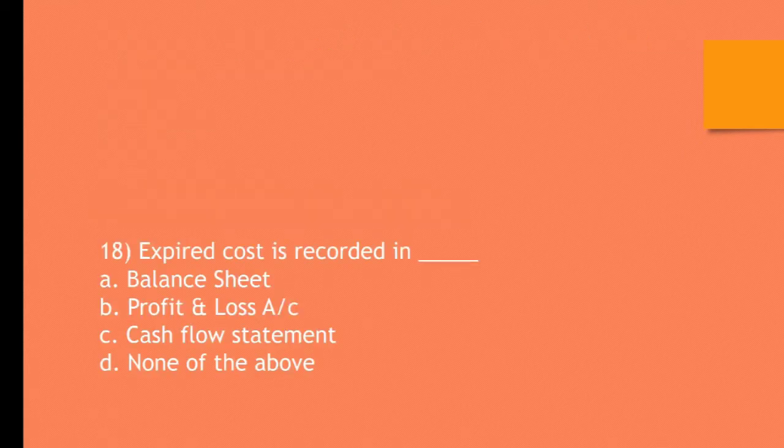Question number 18. Expired cost is recorded in ___. A. Balance sheet, B. Profit and loss account, C. Cash flow statement, D. None of the above. The correct answer is B. Profit and loss account.